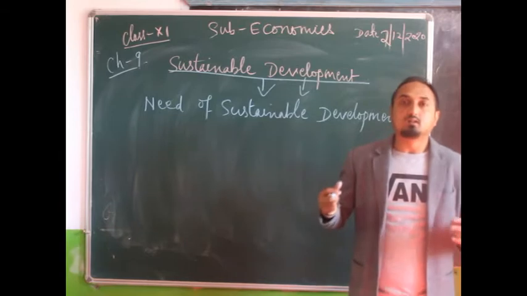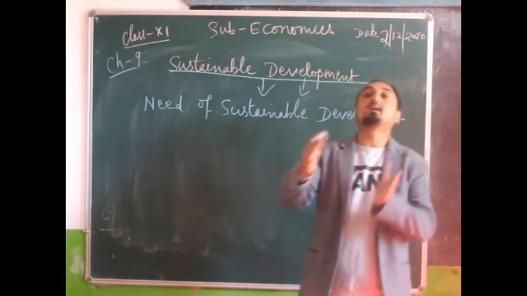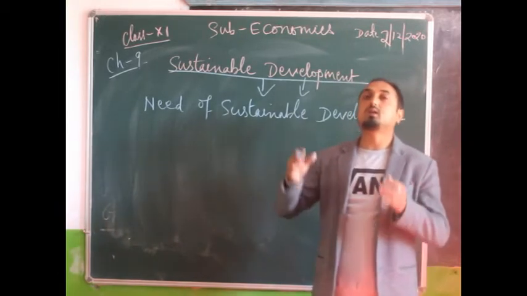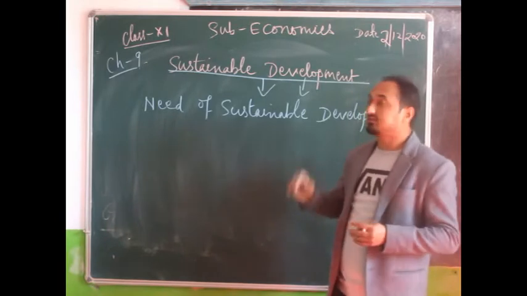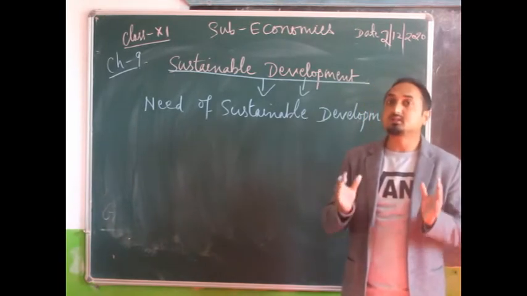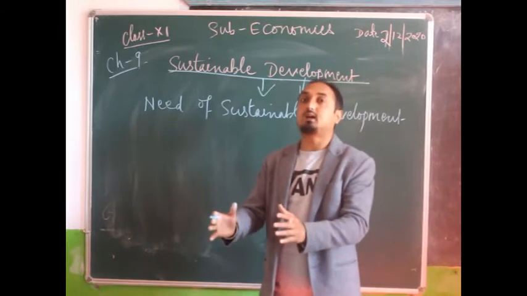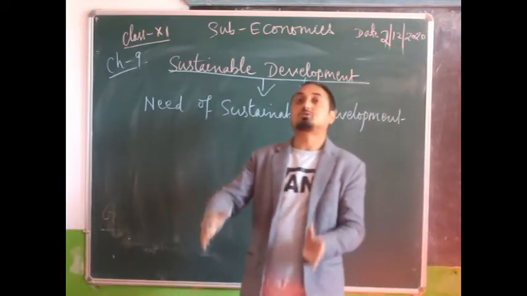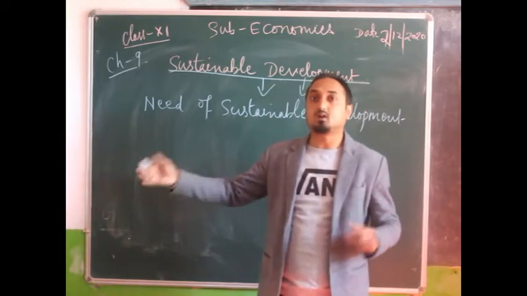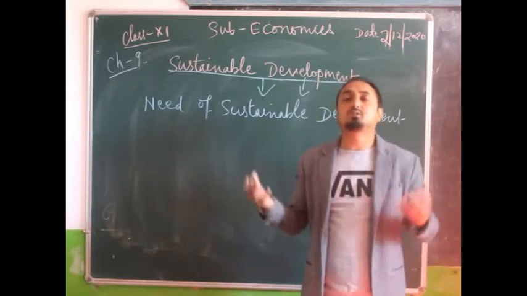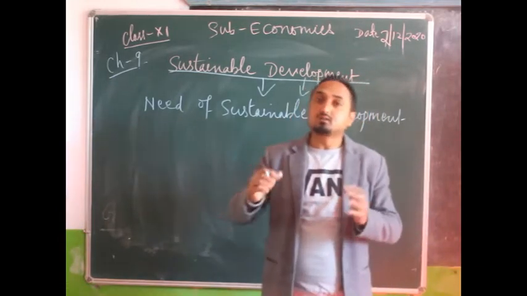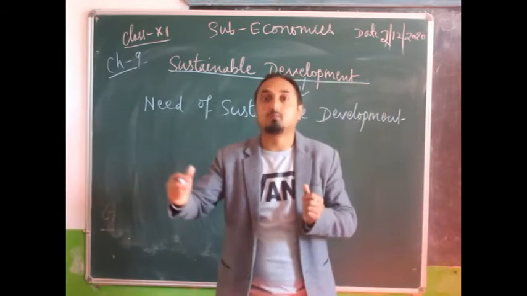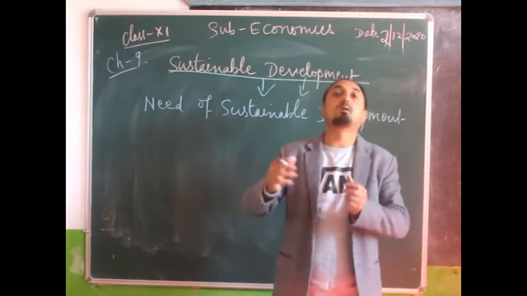So when we use the resources too much, whatever the resources may be, air, water, then what will happen? It may have a negative impact on the ecosystem. The ecosystem will be disturbed. So why do we need sustainable development? Sustainable development means we have to use the resources in such a way that we will meet our present generation's needs, and at the same time we can keep some stock of resources for our future generation. Otherwise, if we exploit too much of our resources to increase our economic growth, no doubt development will take place, but it will take place for a short term, and we should not go for short term development.